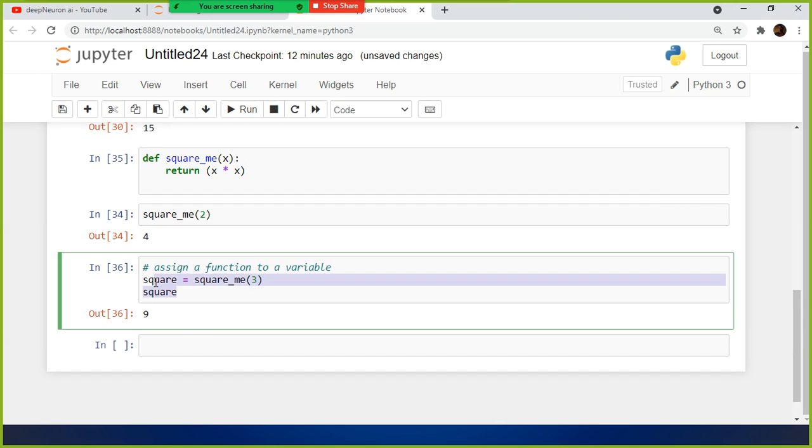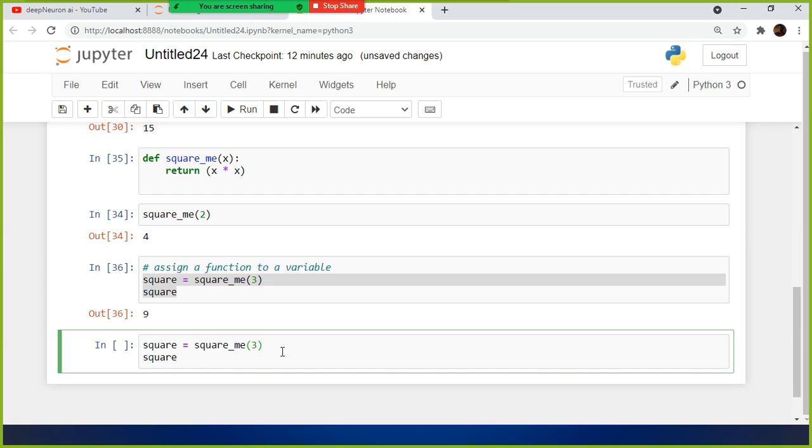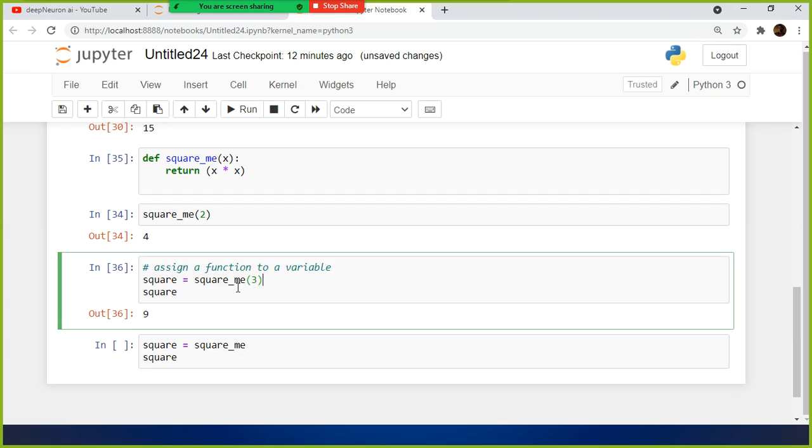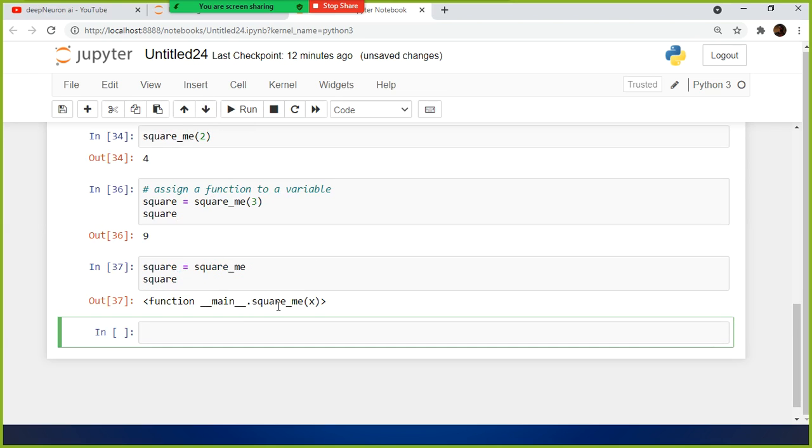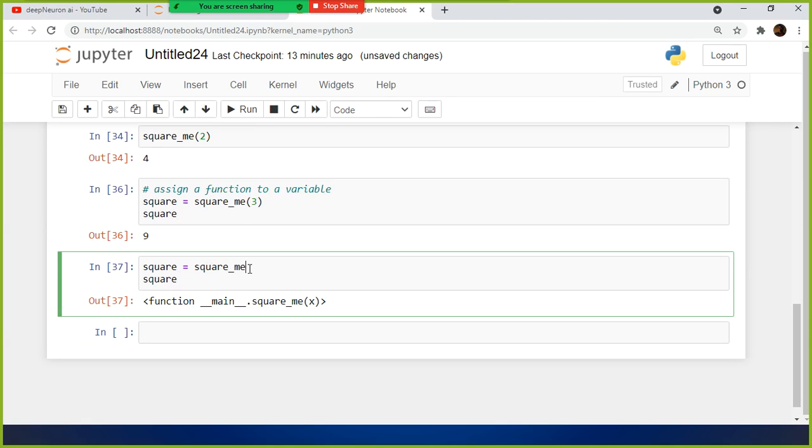Or what you can do is, like I said earlier in the earlier session, you can just remove the parenthesis, and you just give the user defined function on the right side of this equal sign, and on the left side whatever name. See, in my case I want square, but if I give it like this, it just gives me the address of this one.